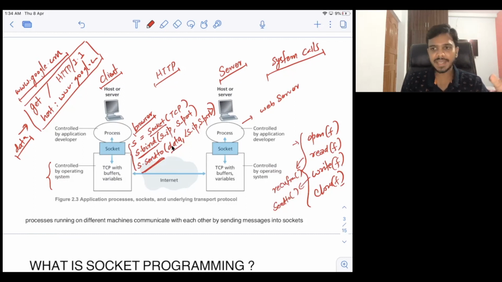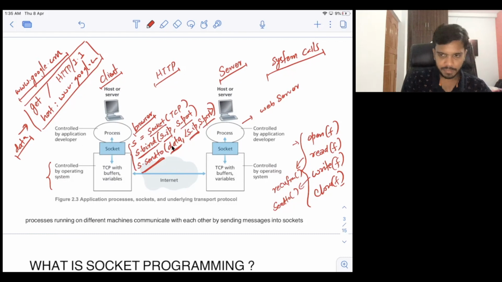the kernel now knows everything because all of these are system calls. The browser has provided everything: the data, the server IP address, which is the destination IP address, and the destination port. It has also provided the source IP address and the source port number. So everything is known to the kernel after this code is executed.